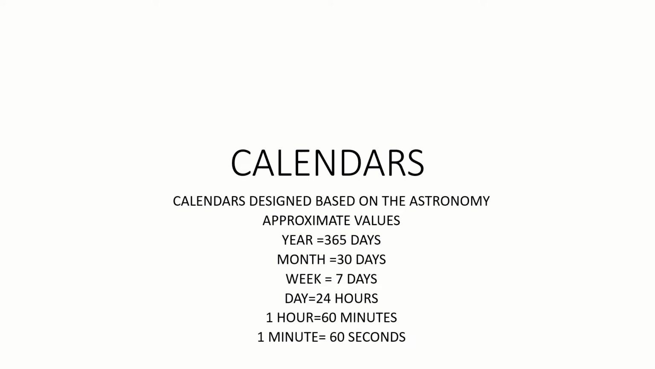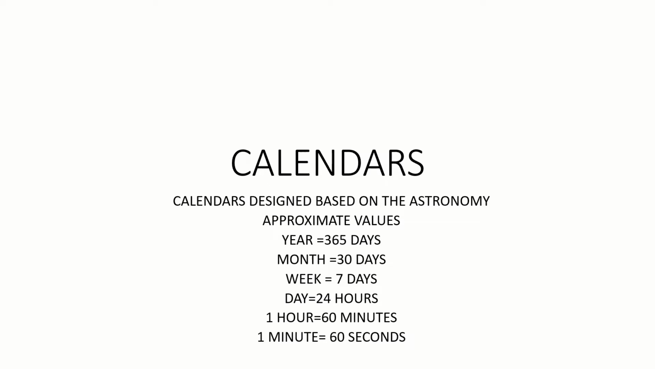Good afternoon, friends. Today we will see about the calendars. In calendars, we see the names like year, month, week, day. So, a year means 365 days, a month means 30 days, a week means 7 days, a day means 24 hours.